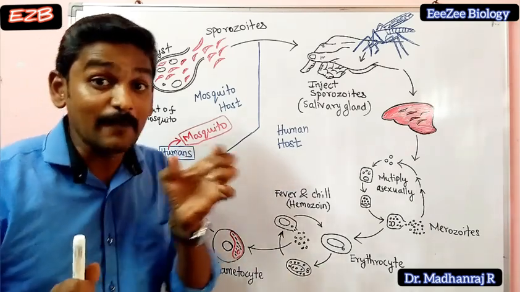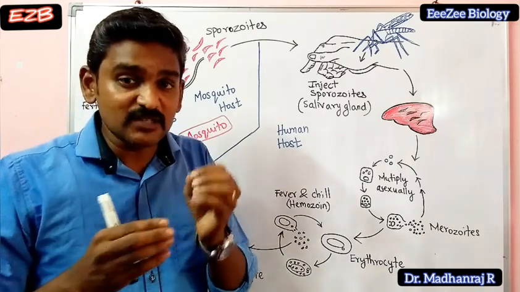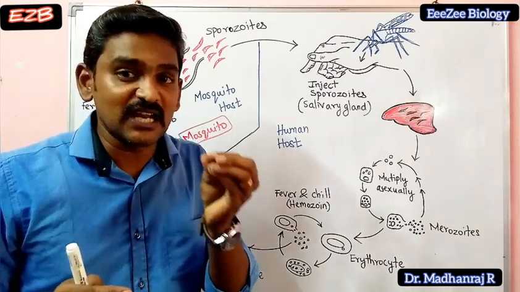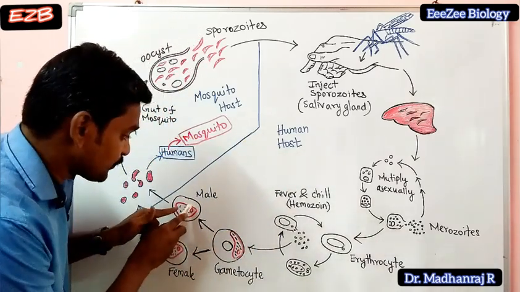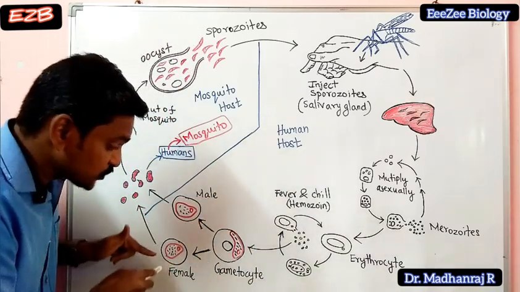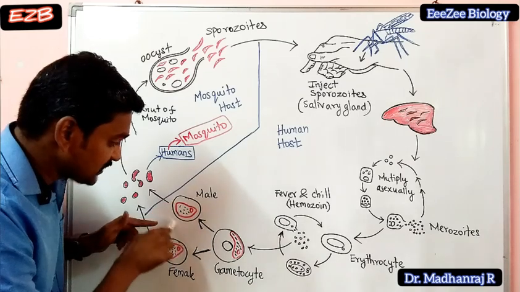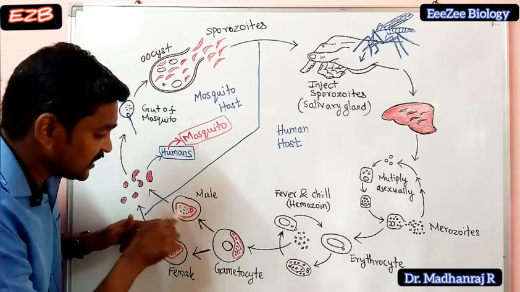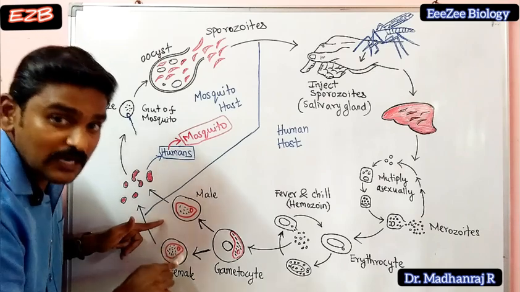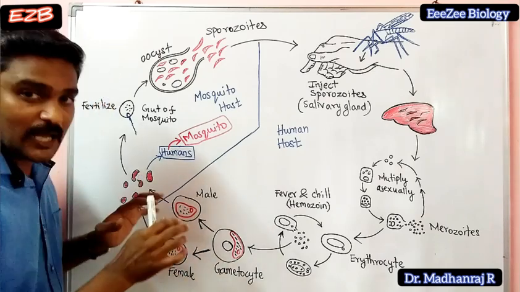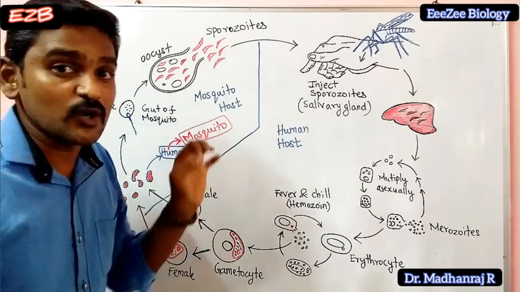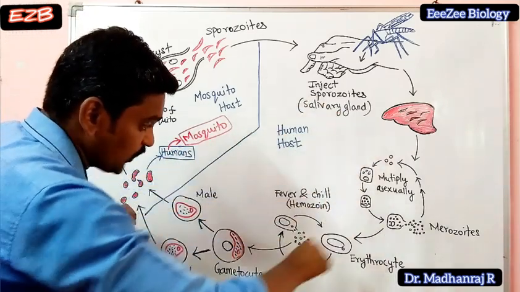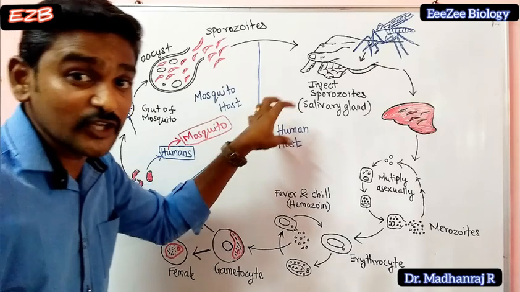What is meant by gametocyte? Cyte means cell. The cell which produces the gametes is called a gametocyte. So here it produces male gametes and female gametes. Inside the RBCs, male gametocyte is there, female gametocyte is there. Up to here is called the human host, that means all these processes take place inside the human.